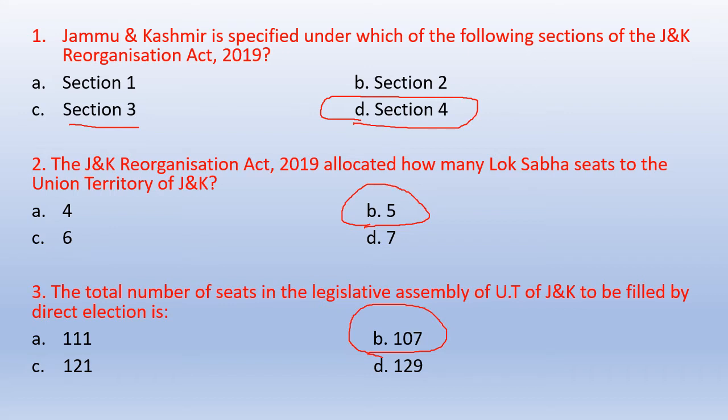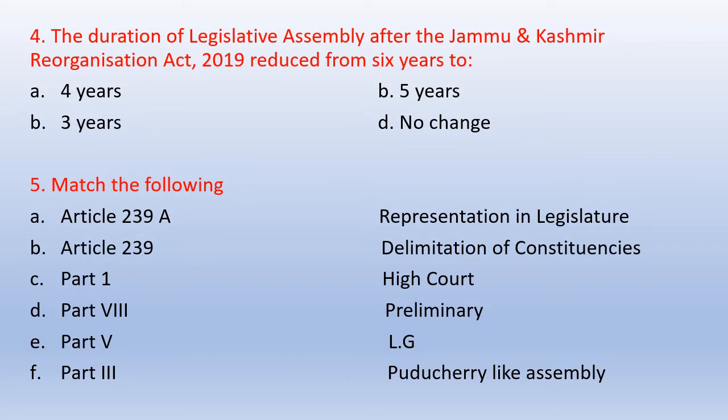Question number 4. The duration of Legislative Assembly after the Jammu and Kashmir Reorganization Act 2019 reduced from 6 years to: option A 4 years, option B 5 years, option C 3 years, option D no change. Friends, after the Jammu and Kashmir Reorganization Act 2019, the duration of Legislative Assembly reduced from 6 years to 5 years. So option B is your correct answer.